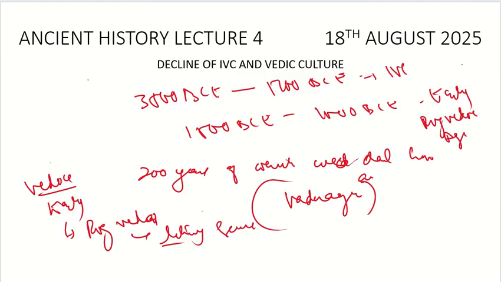In the Rig Veda we see that the Aryans were writing it. So it was the Aryans who gave us the Rig Veda.